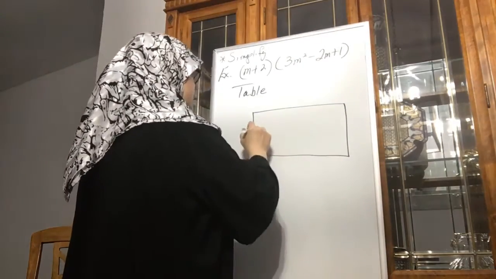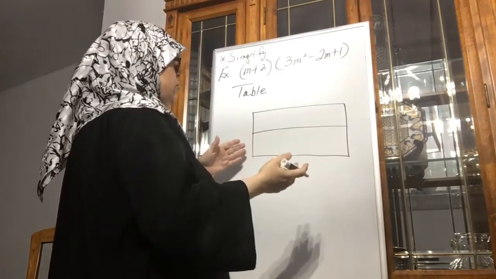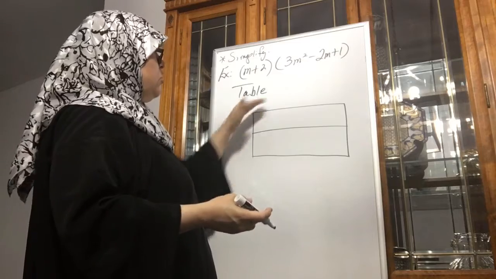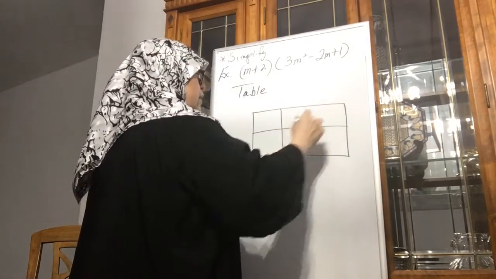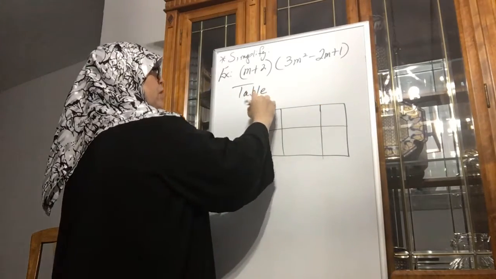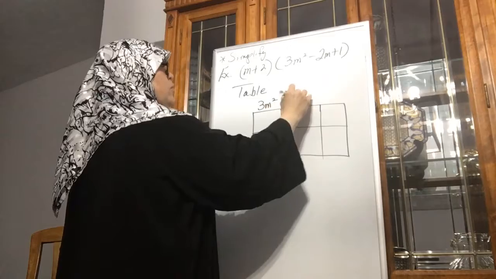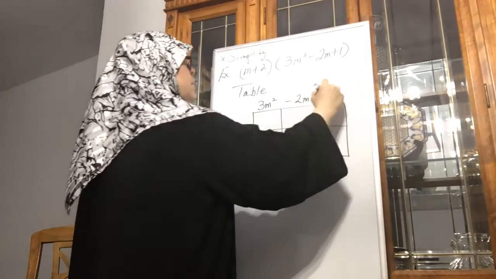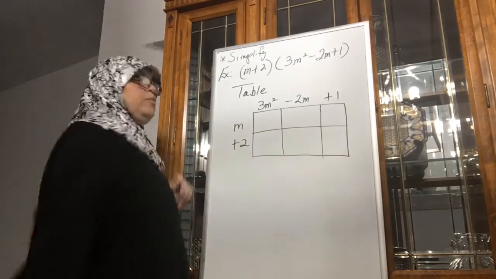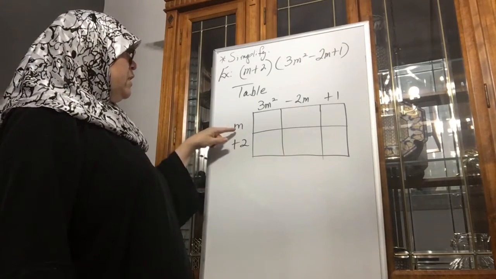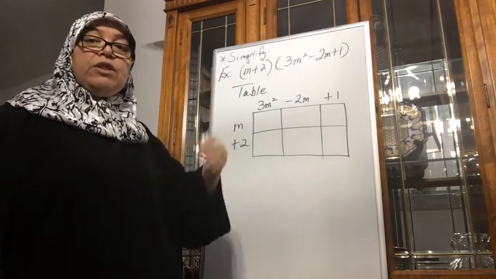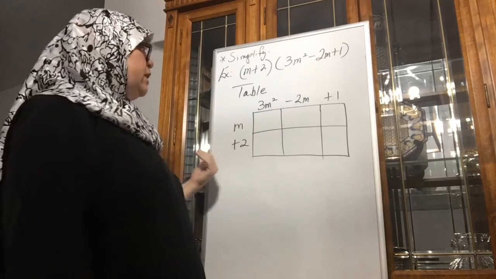Okay? Now your table is going to look like this. So usually what I do for the shortest, which is the binomial in this case, I usually use a 2 by 3. And what I do is I write my trinomial, 3m squared. Of course, keep track of negatives, minus 2m plus 1, and then over here m plus 2. Okay? So what it means now, I'm going to be using the same method that I just showed you, only I'm going to be doing obviously coefficients, keeping track of variables and exponents.